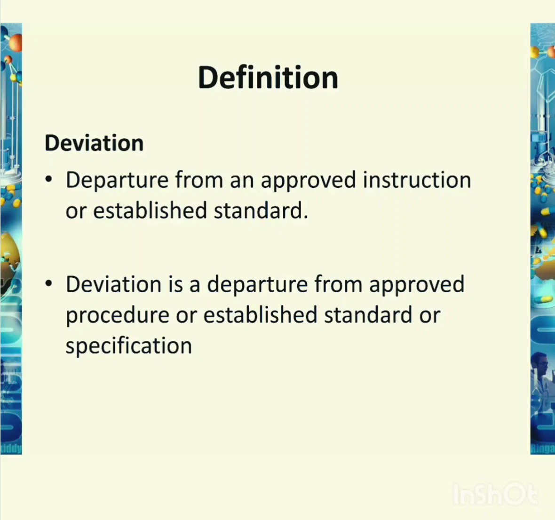Definition of deviation: departure from approved instruction or established standard. Deviation is a departure from an approved procedure or established standard or specification.